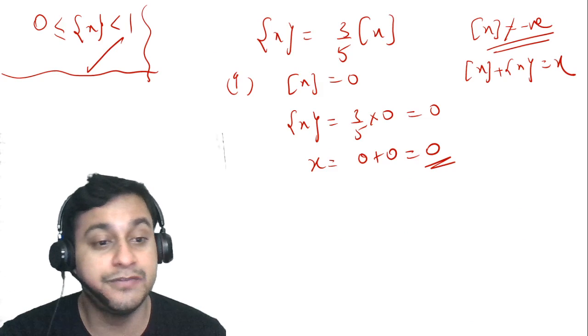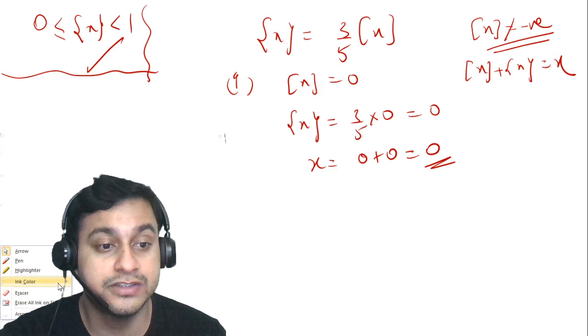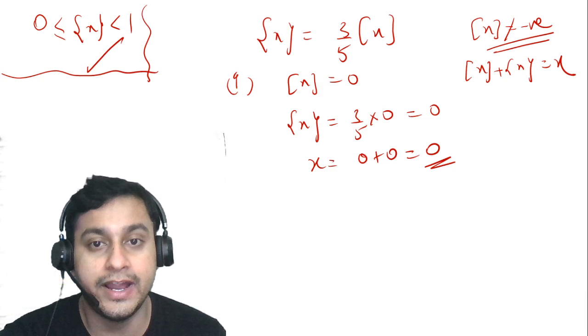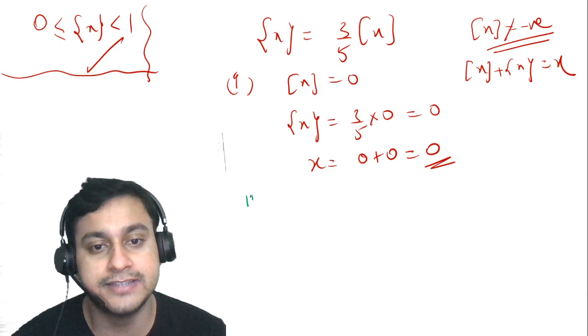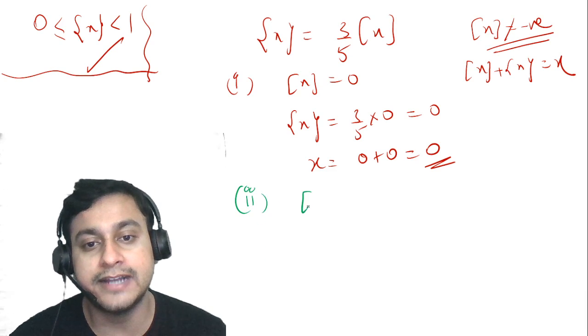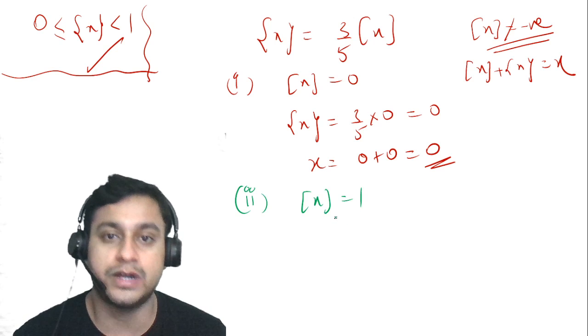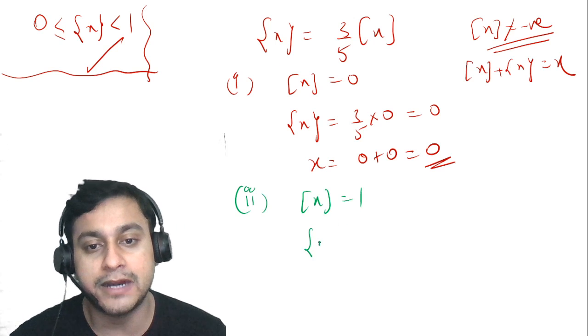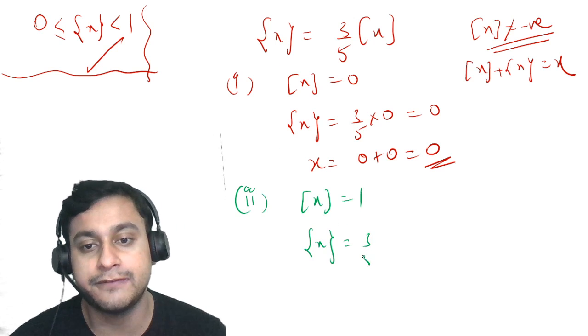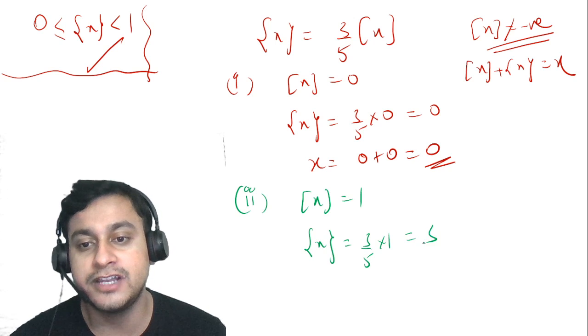But next, we have to obviously identify the other solutions as well. So guys, if we go ahead and try to put box of x as 1, in that scenario we will get fractional part of x equals 3 by 5 into 1, which will give us 3 by 5.